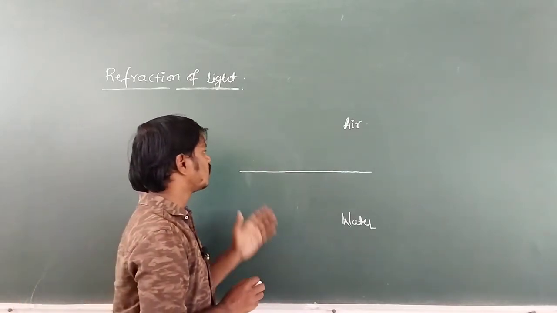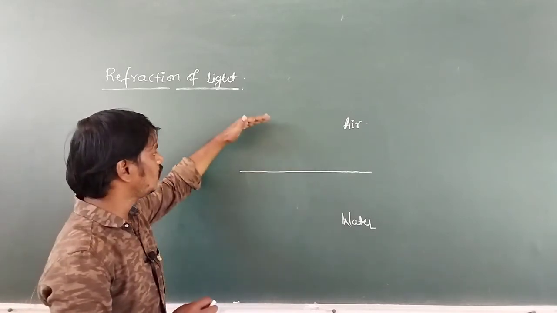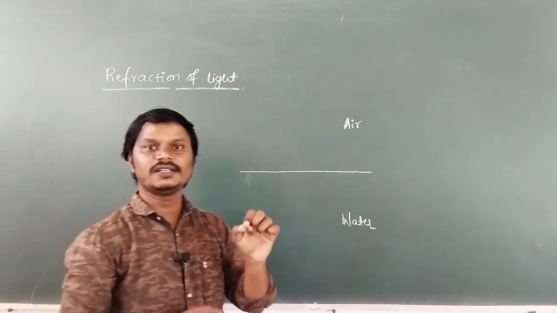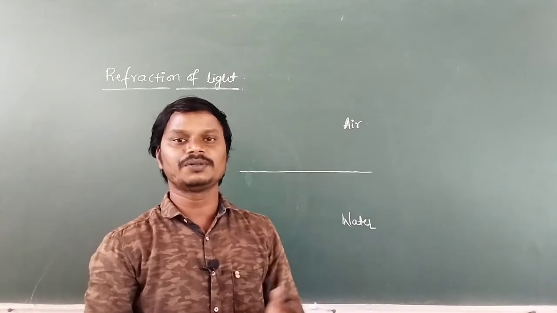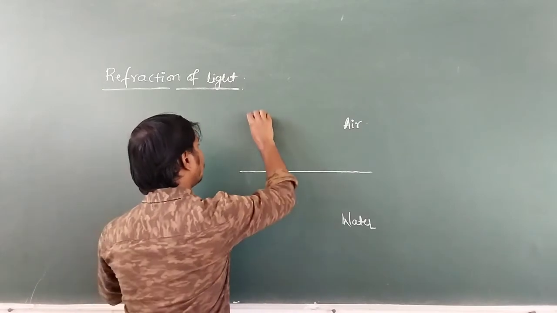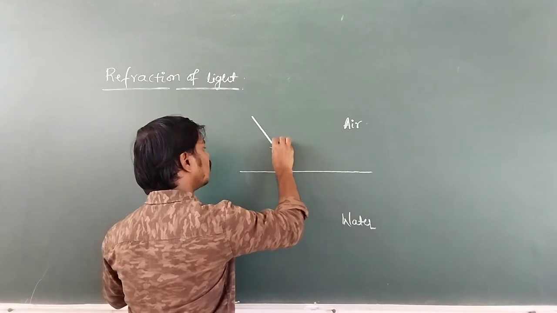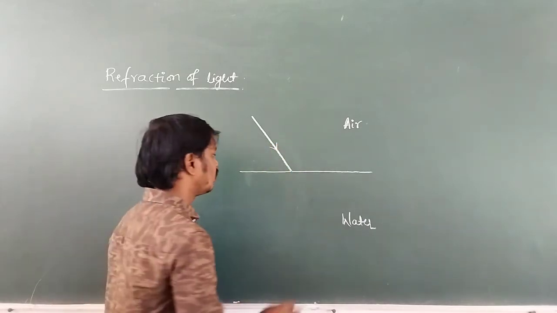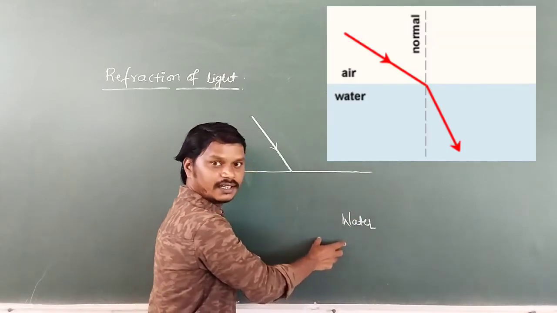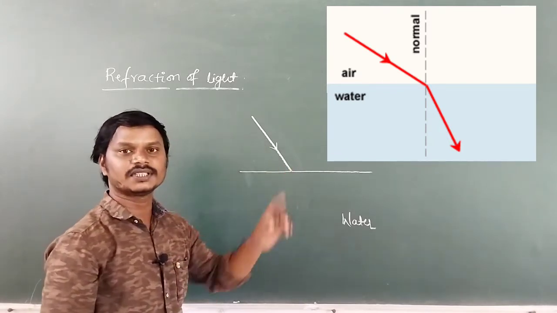Now suppose a ray of light travels from one medium to another medium, for example from air to water. Then there is a change in the path of light due to the change in speed of light. This is called refraction of light. At the plane of separation of two different media, there is a change in the path of light. The change in path of light is called refraction of light.